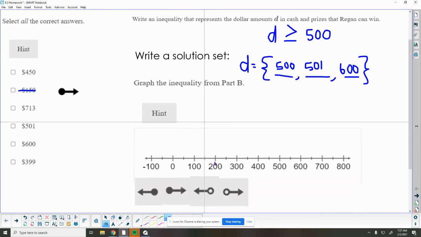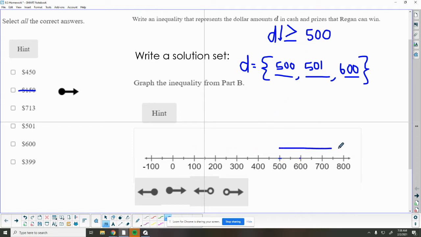Now we want to graph this. I'm just going to put a couple dots here to help myself think. It can be 500, it could be 501, it can be 600. So I can see my solutions are going to the right. Now we need to graph 500. I notice the garage door is shut, so we want to include and close that 500 in.